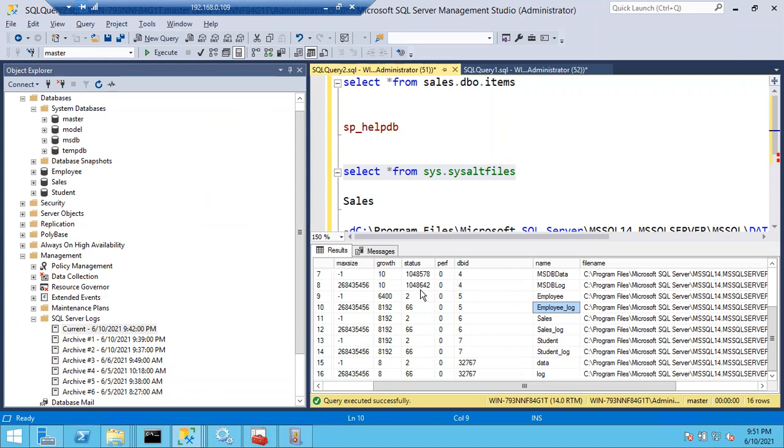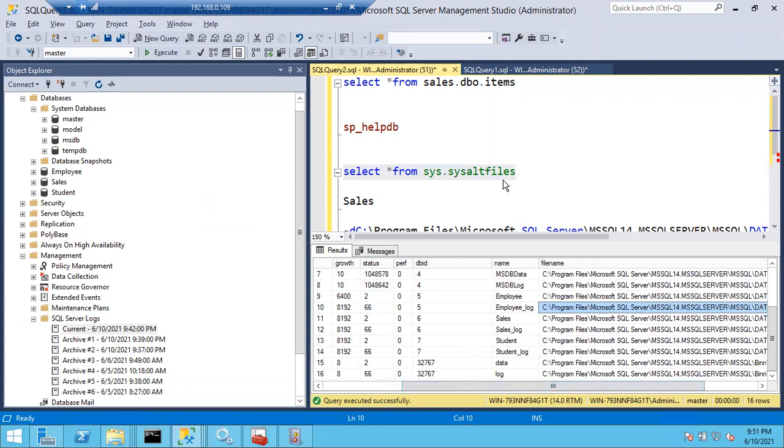Once you updated the path, the master database will check whether the files are there in the specific path or not. Once it finds the files in that location, it will start the database. Otherwise, your database won't come online. Why? Because this path has to be changed. The master database's file path has to be changed in case you want to move the databases from one location to another.